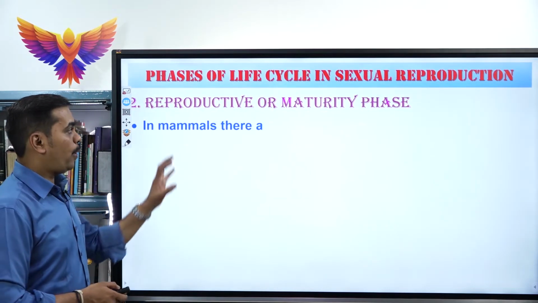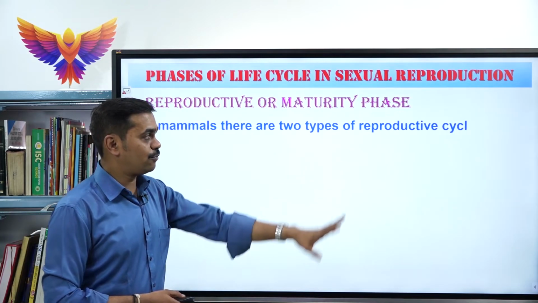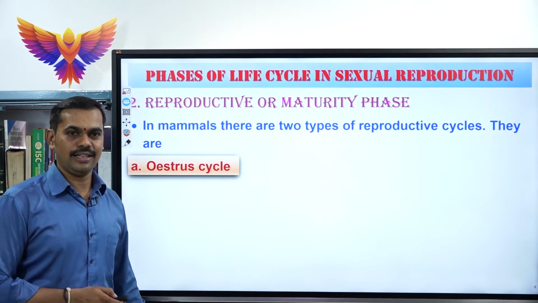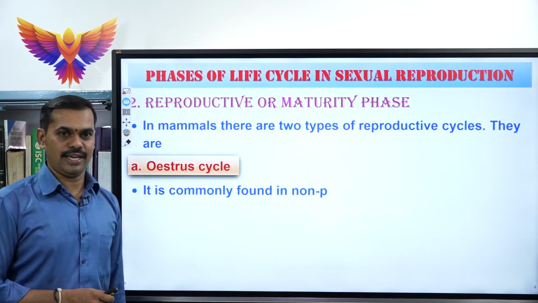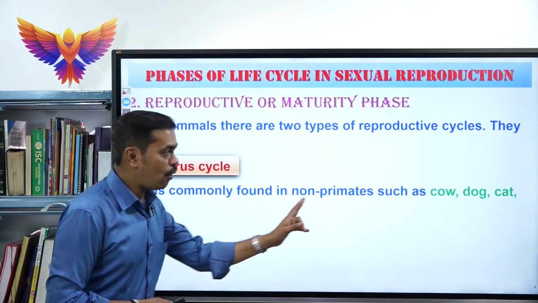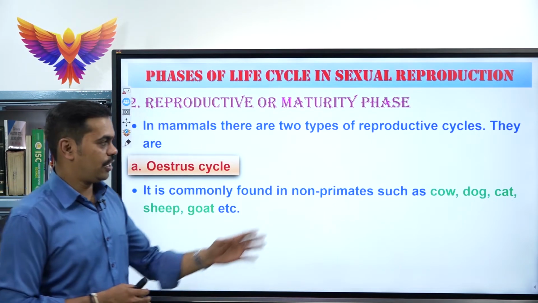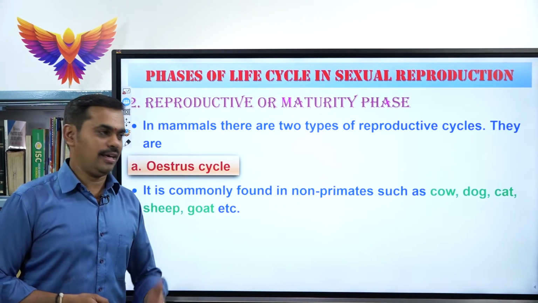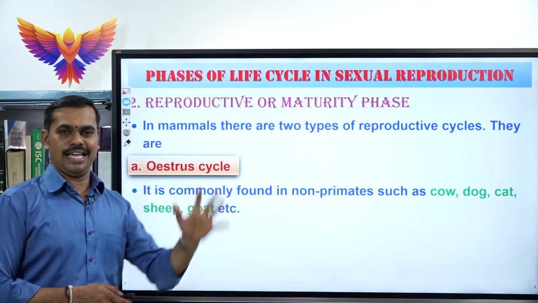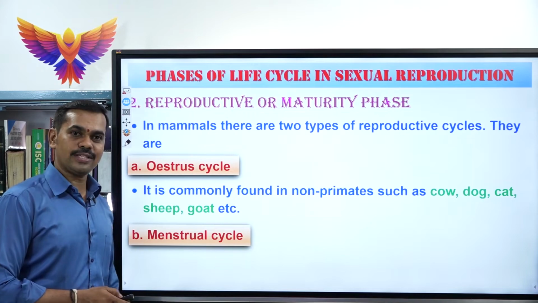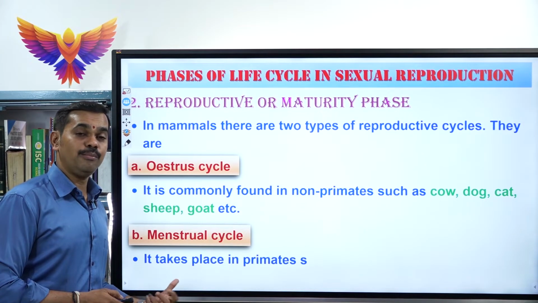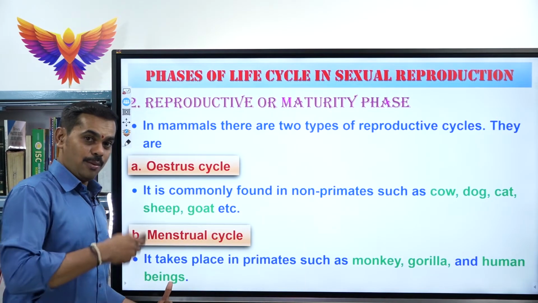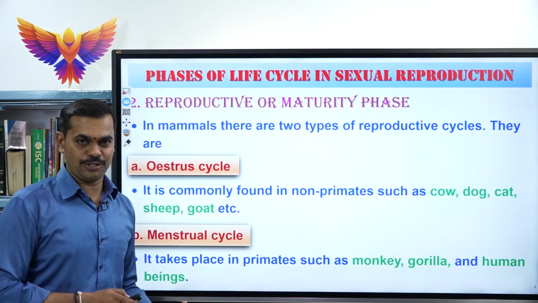Next concept, children: mammals have two different types of reproductive cycles. The first one is called the estrous cycle and the second one is called the menstrual cycle. The estrous cycle is commonly found in non-primates. Which are the non-primates? Cow, dog, cat, sheep, goat, horse, zebra, donkey, etc. You can keep giving examples. The second one, the menstrual cycle, is commonly found in primates, such as our ancestors, monkeys, gorilla and human beings. Particularly in human beings, human females, you must write.